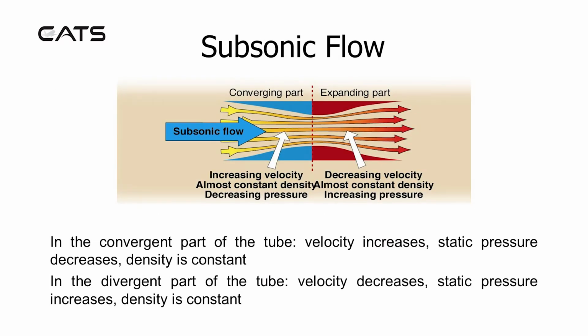When we consider subsonic flow in a Bernoulli Venturi, in the convergent part of the tube, velocity increases, static pressure decreases, and density remains constant. In the divergent expanding part of the tube, velocity decreases, static pressure increases, and density is still constant.